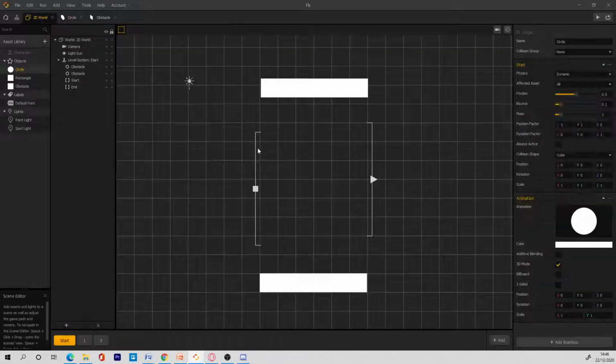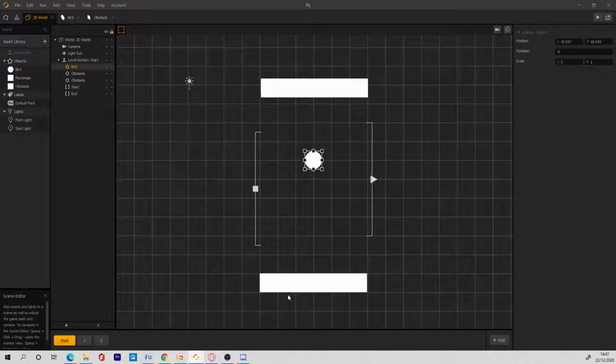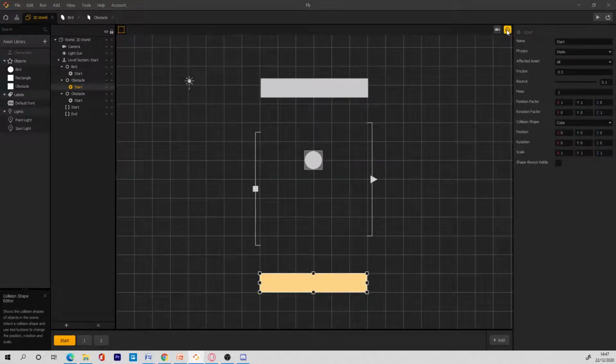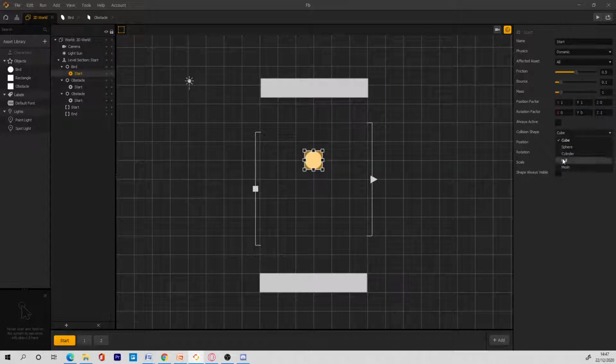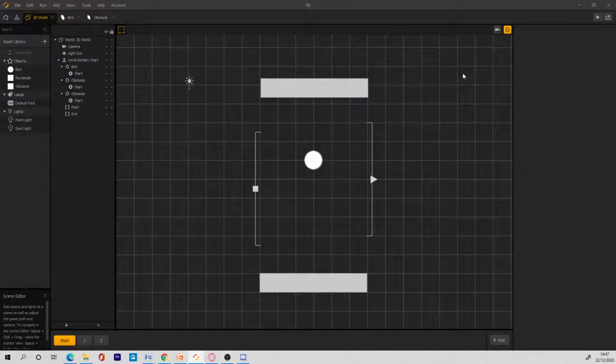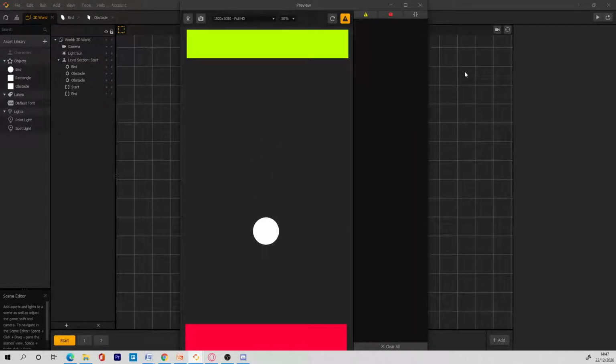So if we're going to play this right now, let's put the circle. This is our bird. I'll name it bird. Okay. So we put the bird now in the scene, and we play. Because we have collisions already in this one now. So first thing I'll do is I'll click on my bird and change this collision to a sphere, and there we go. So I'm gonna save this right now, and then I'm gonna play the game. So when we play the game now, the bird should fall. Yep. There we go. So the bird fell down, and that's due to gravity, and it is a dynamic.